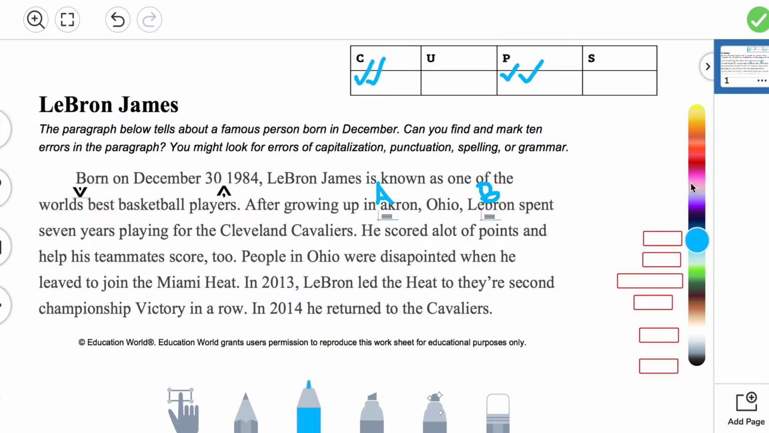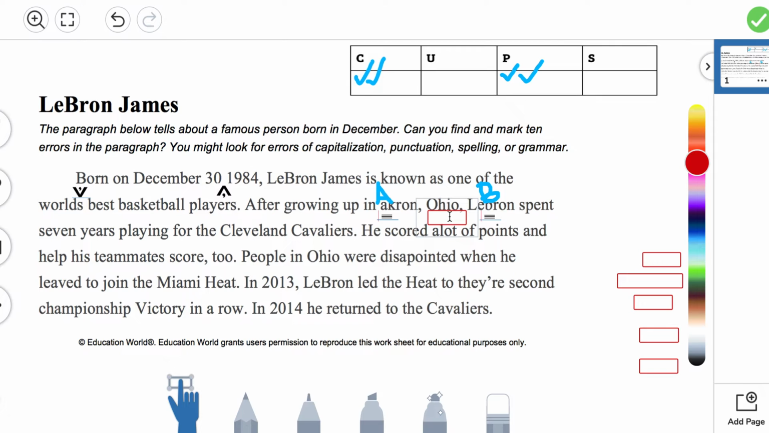He scored a lot of points and help his teammates score. Help his teammates score, and let's look at the word a lot. So now we're going to click on our hand icon in order to be able to move this text box because this word is misspelled.